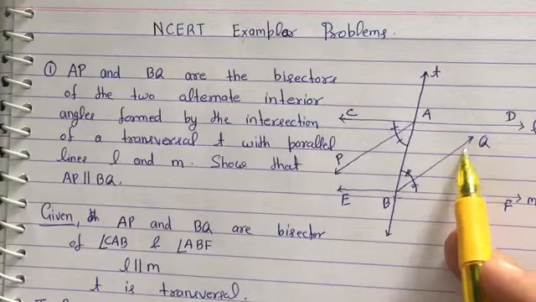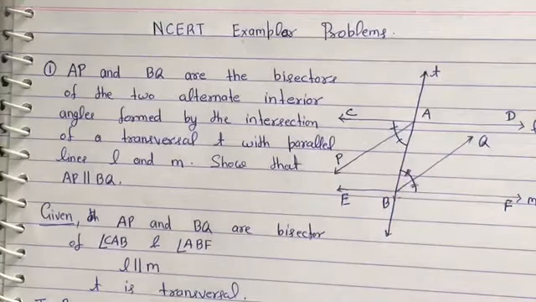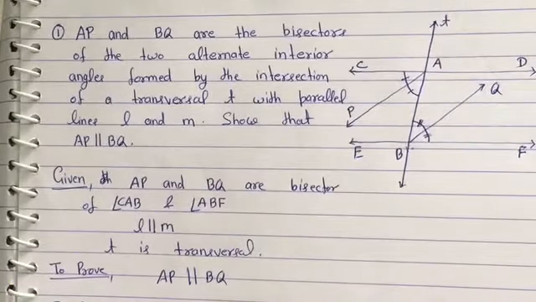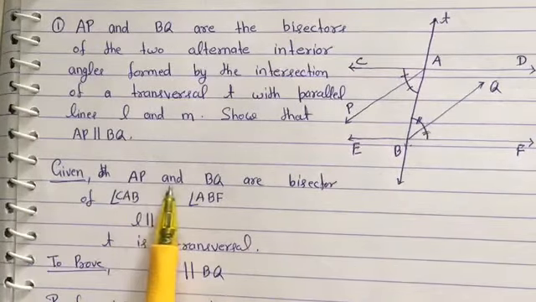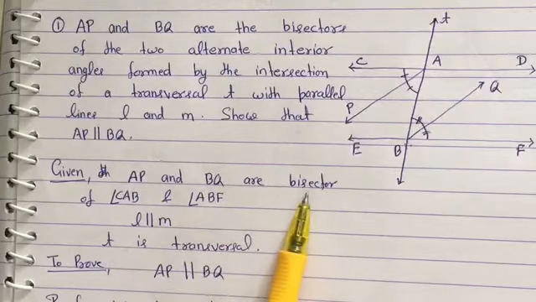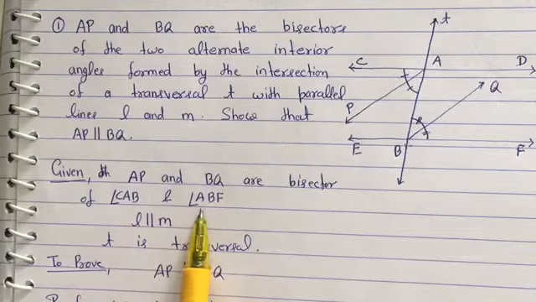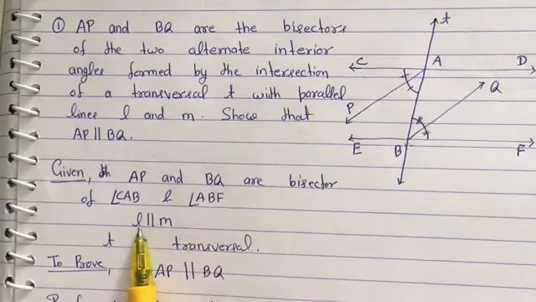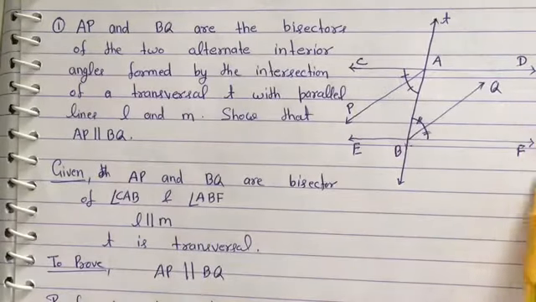And now we have to prove that this AP is parallel to BQ. So first of all, list out all the given things and what we have to prove. Here given that AP and BQ are bisectors of angle CAB and angle ABF. L is parallel to M.